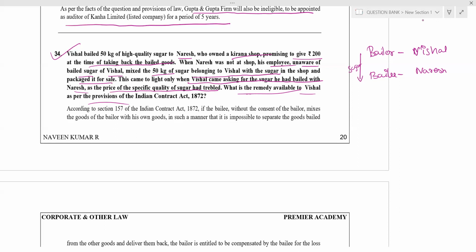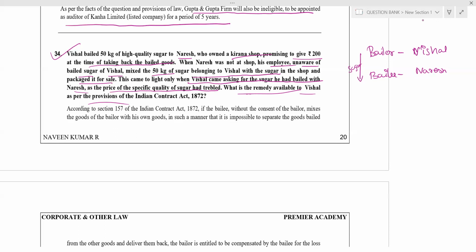For that, separable cost will be incurred. I will appoint one person, you have to separate, I will give something. Or that separable cost is incurred, or without separable cost, even Naresh can do that himself. Whatsoever the case may be, only the separable cost will be borne by Naresh.